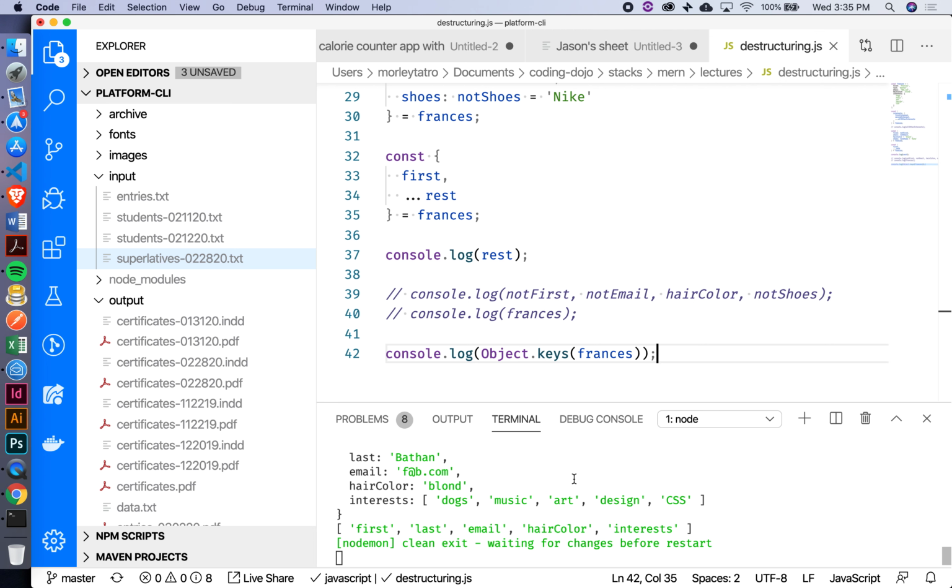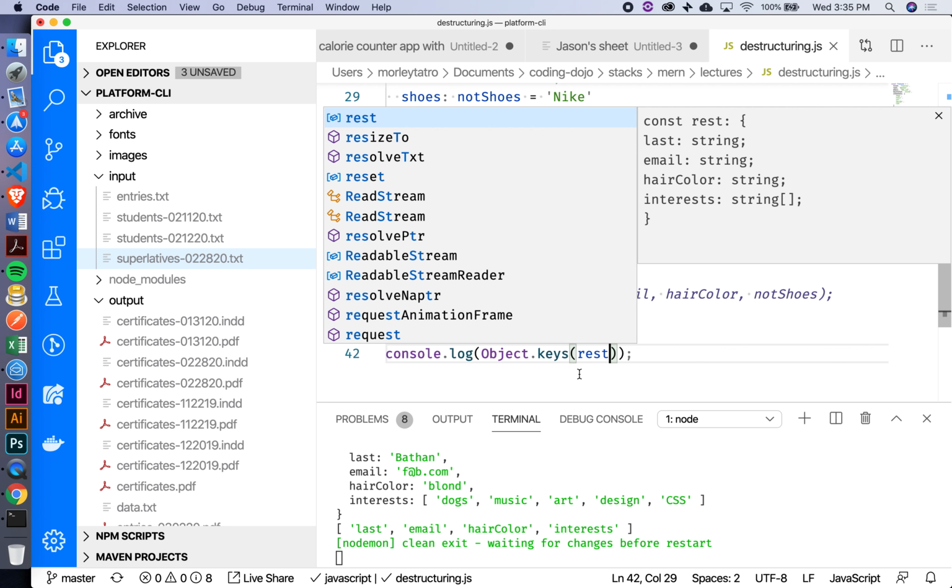Question, so like instead of Francis on line 42, you can put the rest there. It's going to work. So Object.keys(rest). Oh, yeah, that would work as well. Because remember, rest was an object that had everything except for first inside of it. Yeah. So now we're seeing last, email, hair color, interests. Yeah. Good.